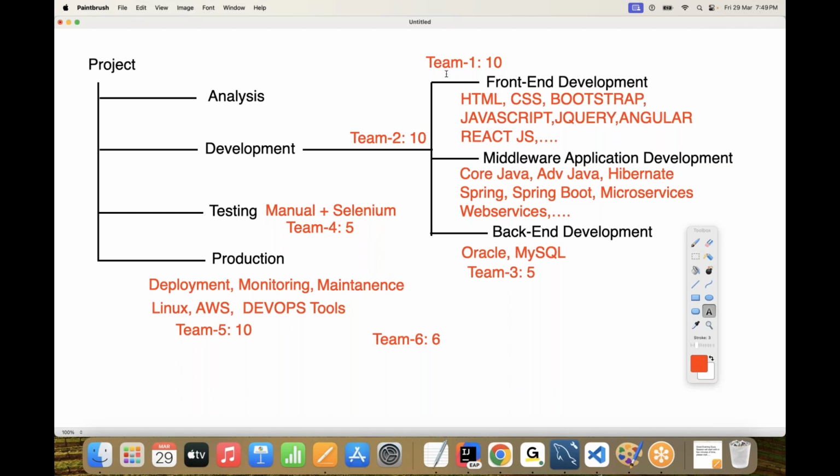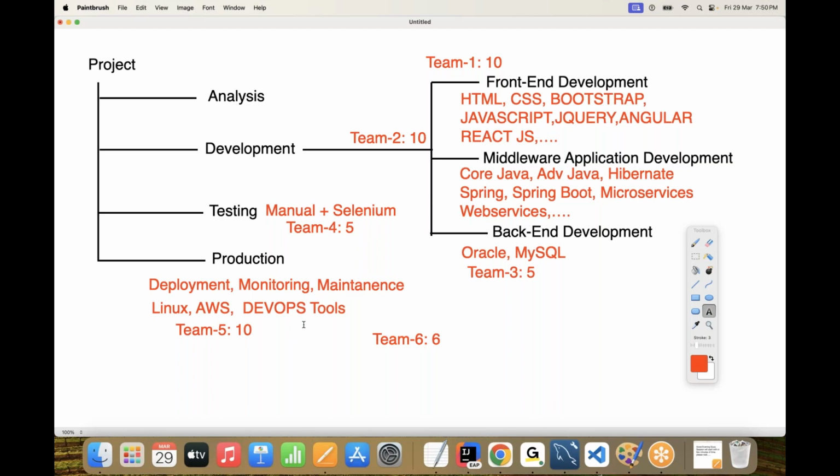No work is available for them. When the project is in middleware application development, 10 to 15 members are working. The remaining 35 to 40 members are vacant. When the project is in back-end development, 5 members are working and 45 members are vacant. When the project is in testing, all the remaining 40 to 50 members are vacant. They are not having any work. When the project is in production, only 10 members are having work, and the remaining members are not.